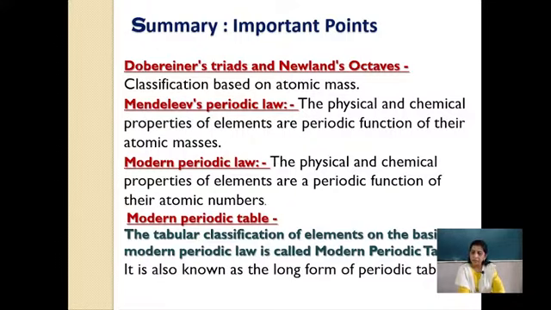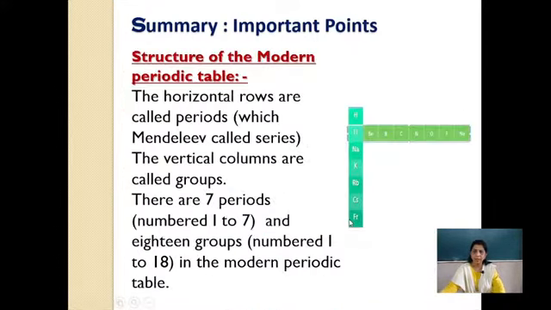The tabular classification of elements on the basis of the modern periodic law is called the modern periodic table. It is also known as the long form of the periodic table, because the table was previously made by Mendeleev and changes were made to that. Okay, so this is about the modern periodic table. Then we have the structure of the modern periodic table.